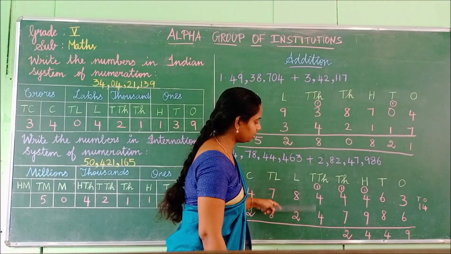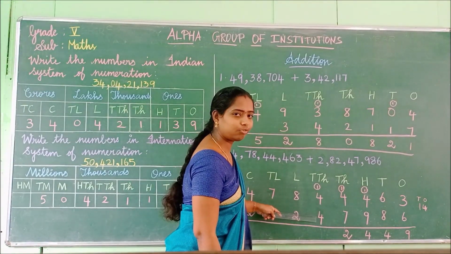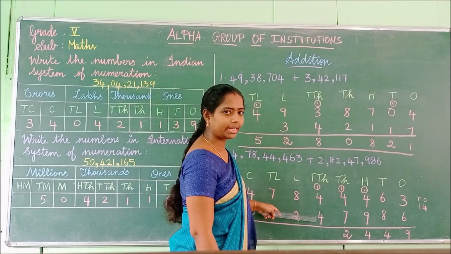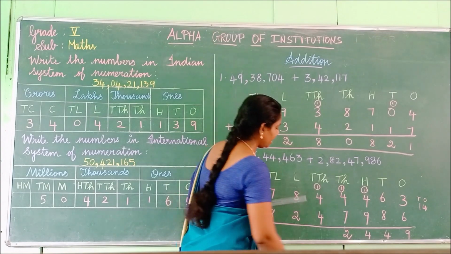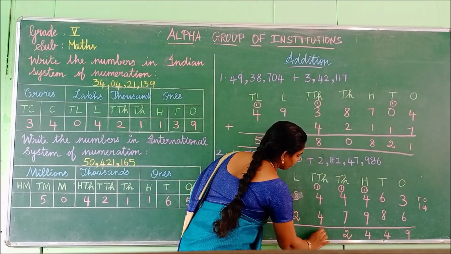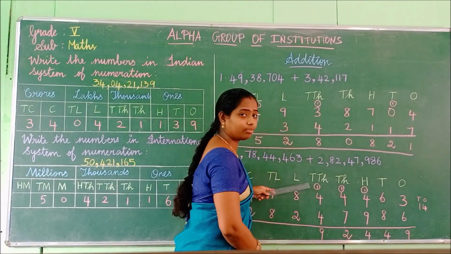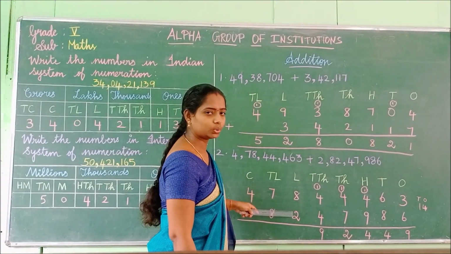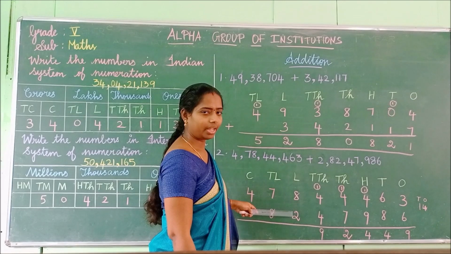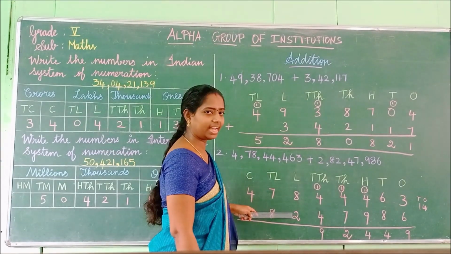Okay. Here, see, add this digit number 4 plus 4. How much, children? 8. 4 plus 4, 8. Now we have to add this 1. Okay. 9. 8 plus 1, 9. Next, shall we move to the last place value, children? See, 8 plus 2. How much, children? 10. 8 plus 2, 10.